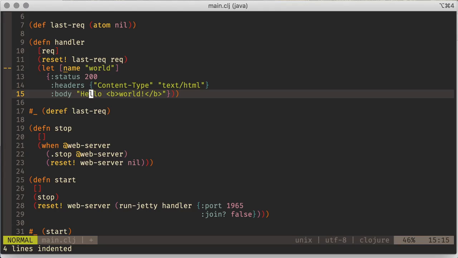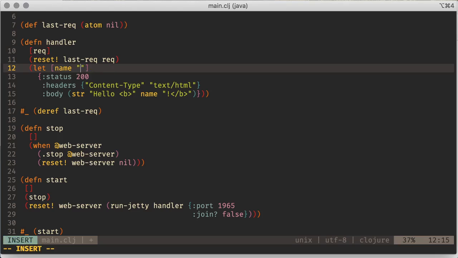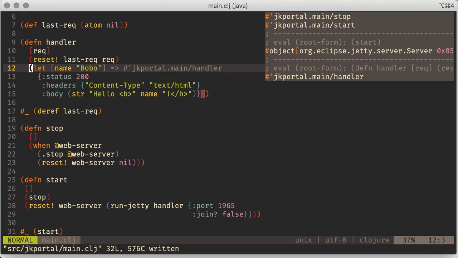So instead of doing this, I'll do :w to wrap this string in a set of parens, and I'll use str. Str just concatenates a bunch of strings together. So here I will say quote name quote, delete some of those things. Okay, so this str, if we give it a name, should give basically the same thing as we had before, but world over here. In fact, I'm going to change this to Bobo, just so we know that we're actually doing the new code. So I'll write that, I'll :er to reevaluate our handler.